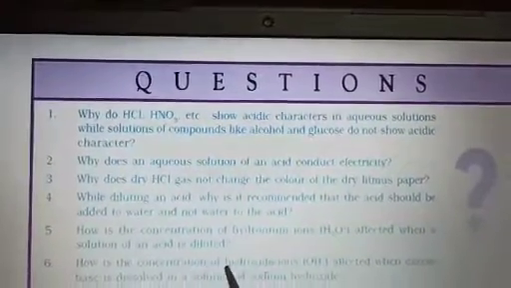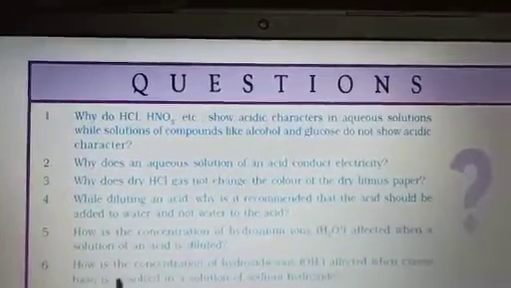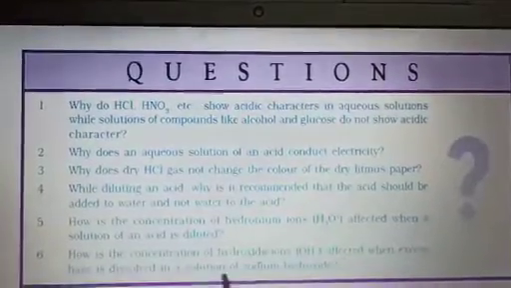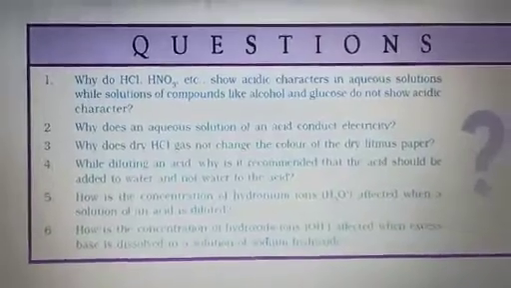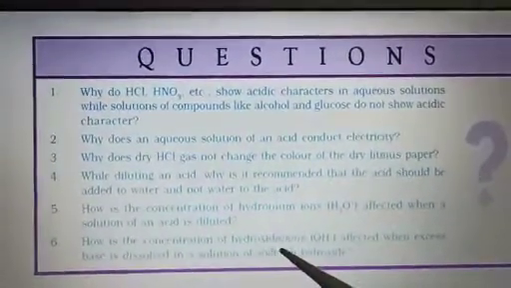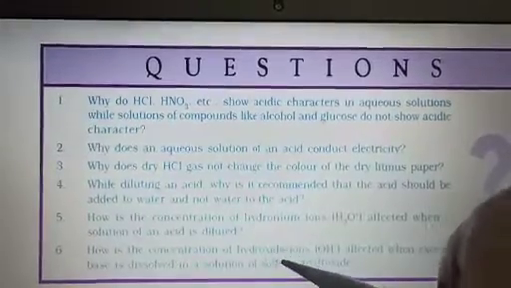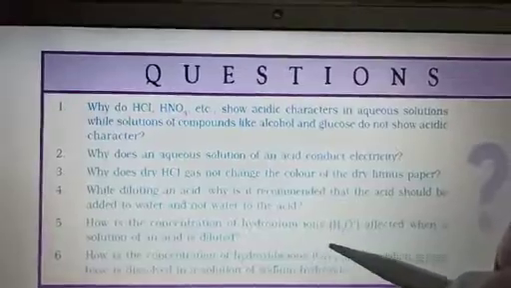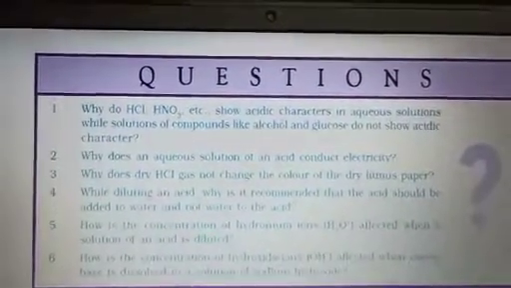How is the concentration of hydroxyl ions affected when excess base is dissolved in the solution of sodium hydroxide? When the excess base is dissolved, it will increase definitely, because base is dissolved. When base is dissolved, it will dissociate into more OH ions, and if it dissociates into more OH ions, the concentration of OH ions will increase.